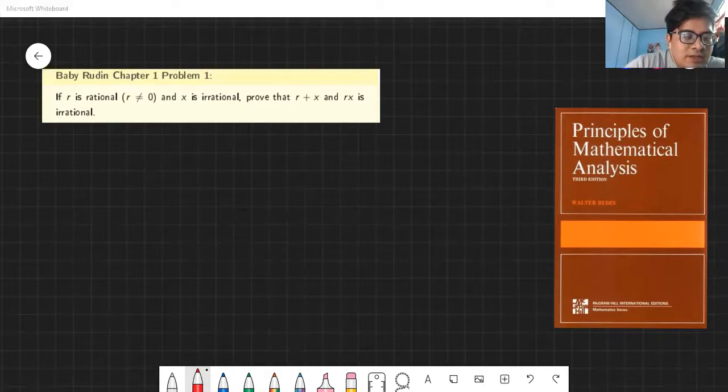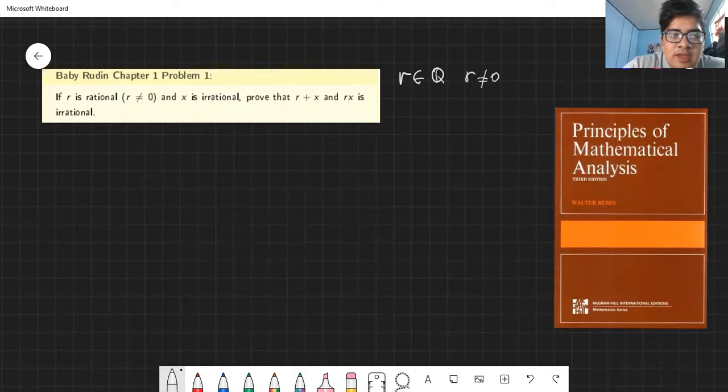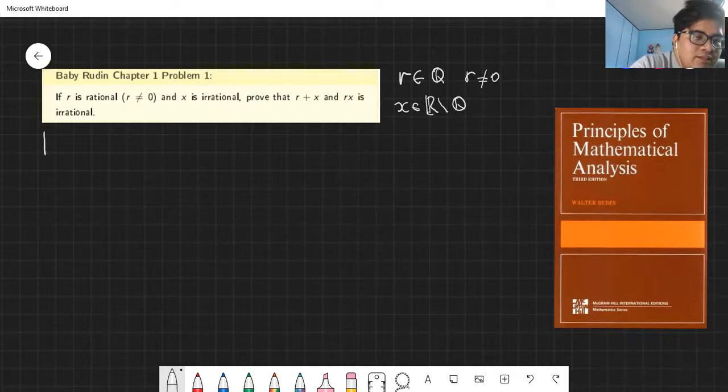Now, the problem says that if r is rational, meaning r can be written as a fraction, and r is not equal to 0, and x is irrational, meaning x is not rational, then prove that r plus x and rx are irrational. Okay? Now, how do we do that? Let's have a proof.